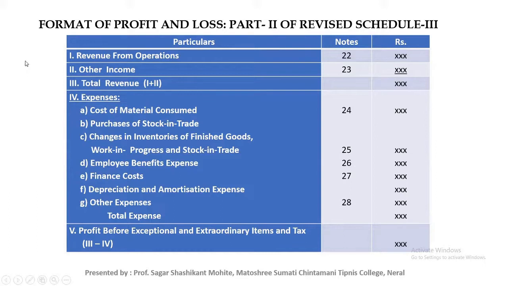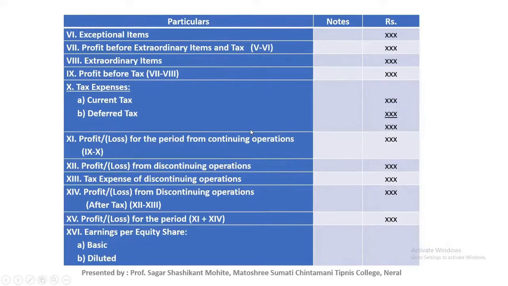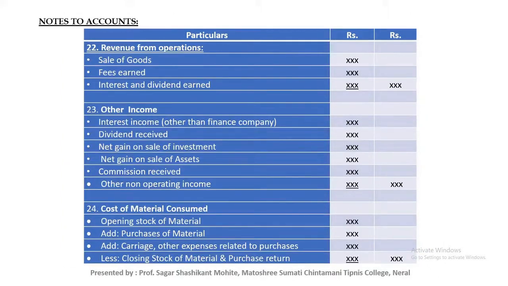The starting point of the statement of profit and loss account is revenue from operation. In that revenue from operation, we can mention sale of goods, sale of services, trading commission, means revenue which is earned from the operating activity.